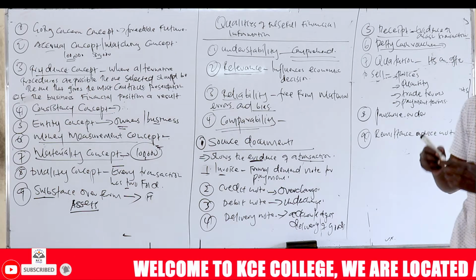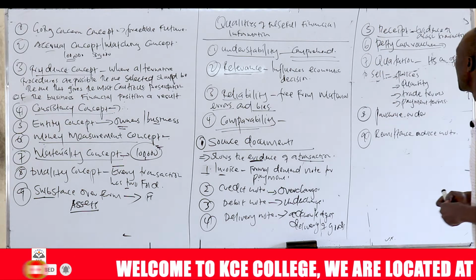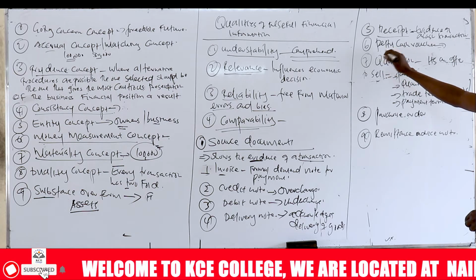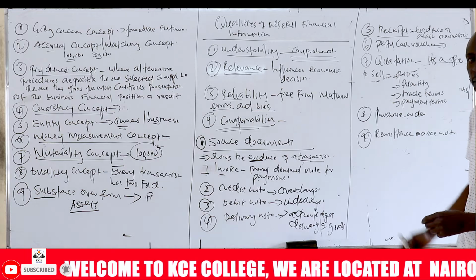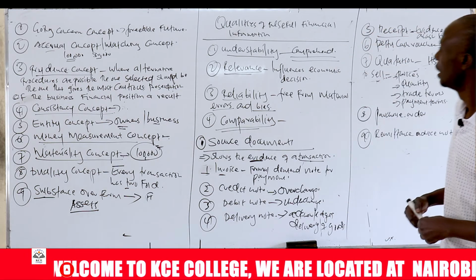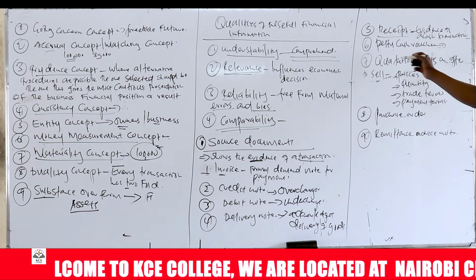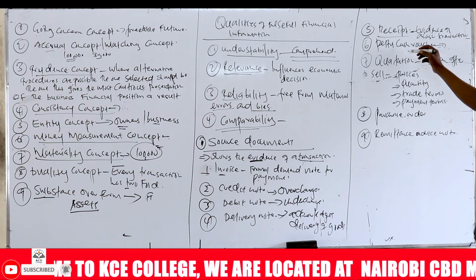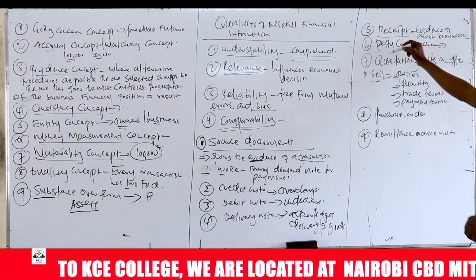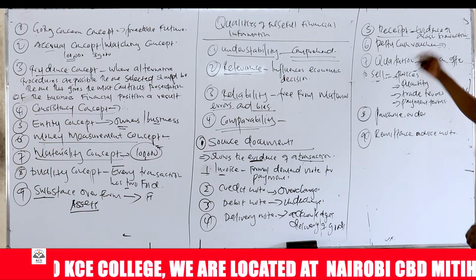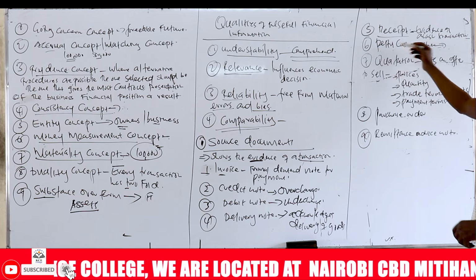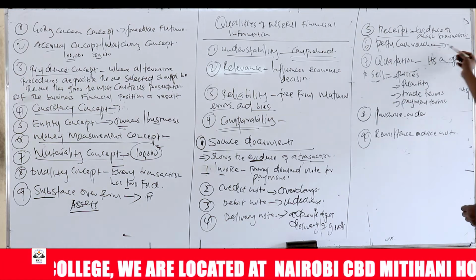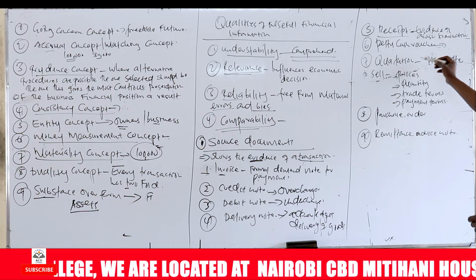For example, there can be minor repairs in the enterprise. You call in a person to fix an electricity fault. An electrician is called in to come and check the fault and do the necessary repairs. That person will be given money. To prove that the person was given money, he has to acknowledge by signing the petty cash voucher. He indicates the details, his signature, and maybe his contact, so that in case we are following up, we can know that so-and-so was paid this amount because of this, on this particular date. So it's a document that shows a payment of petty nature.